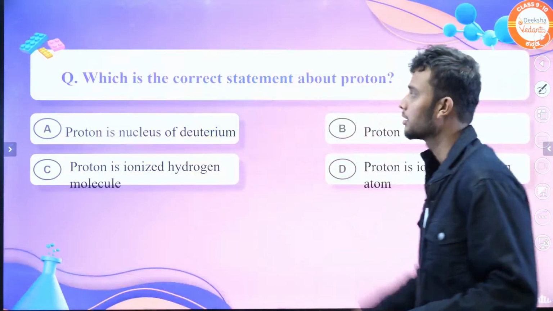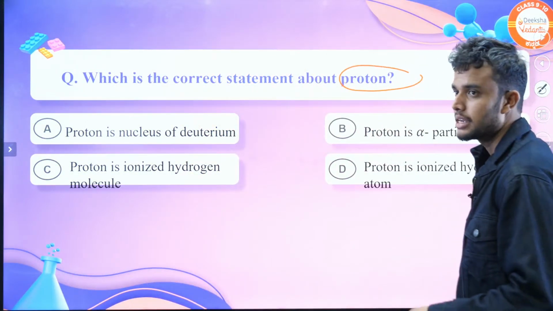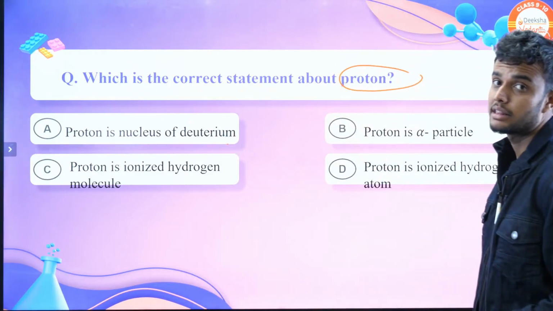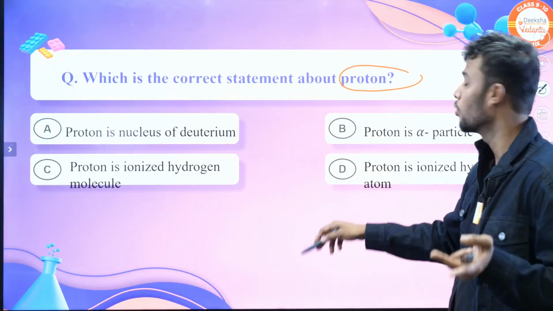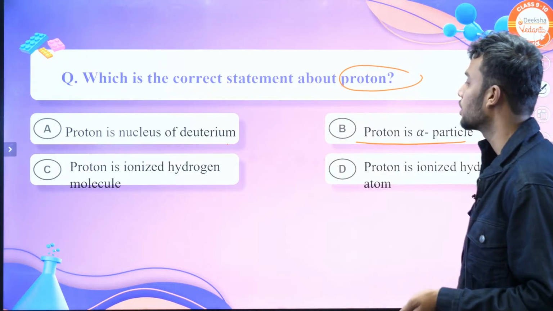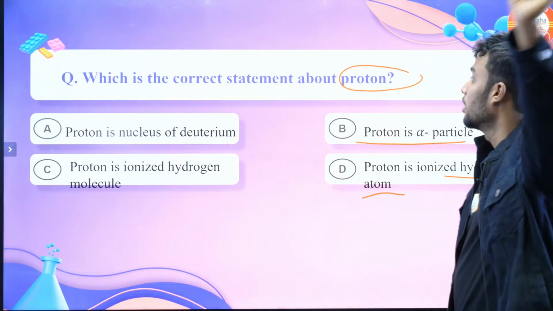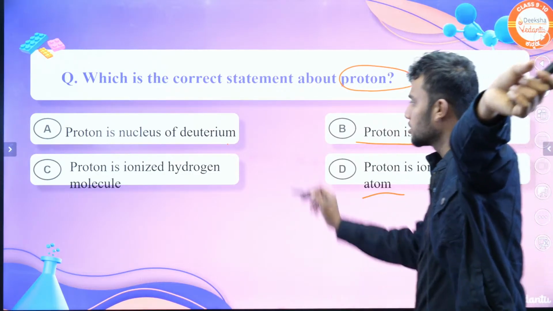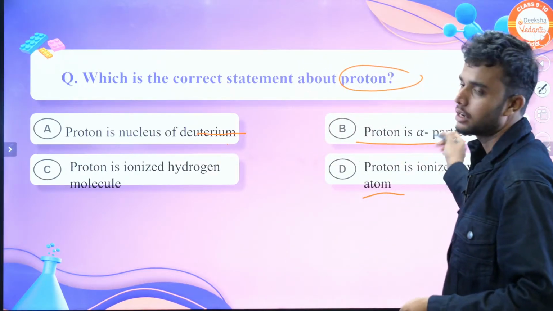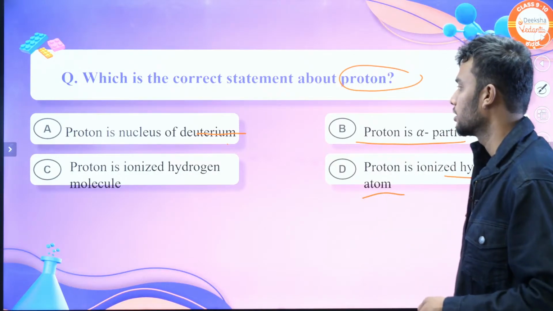Next, move on to the solve part. Which is the correct statement about proton? Option A: proton is the nucleus of deuterium. Deuterium is nothing but H-2. B: proton is an alpha particle. C: proton is an ionized hydrogen molecule. D: proton is an ionized hydrogen atom. They ask for the correct statement. Proton is the nucleus of deuterium is wrong. Proton is an ionized molecule and proton is an alpha particle are also wrong. The answer is option D.